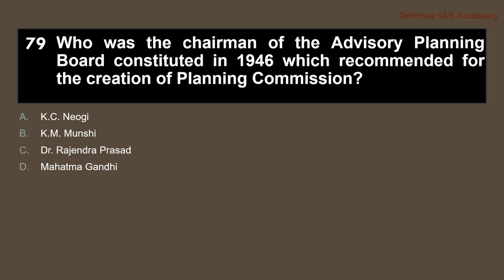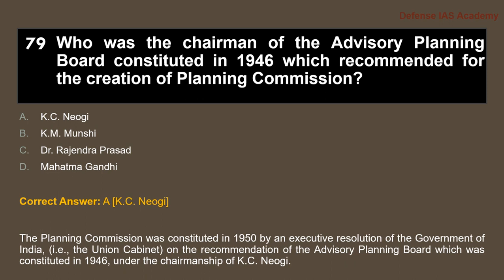Question 79. Who was the chairman of the Advisory Planning Board constituted in 1946, which recommended the creation of Planning Commission? So, answer is option A, K.C. Negi. The Planning Commission was constituted in 1950 by an executive resolution of the Government of India on the recommendation of Advisory Planning Board, which was constituted in the year 1946 under the chairmanship of K.C. Negi.